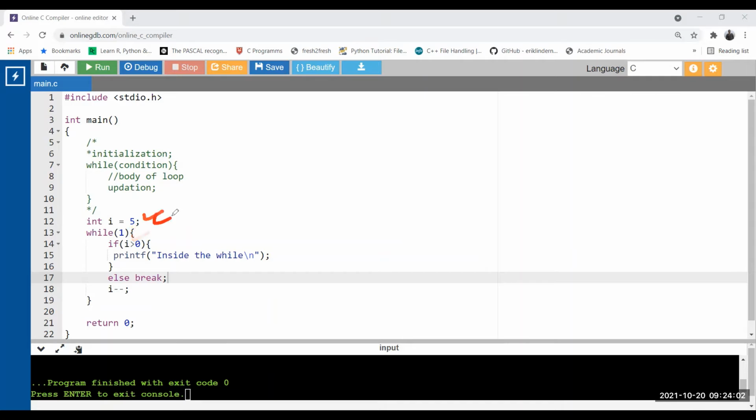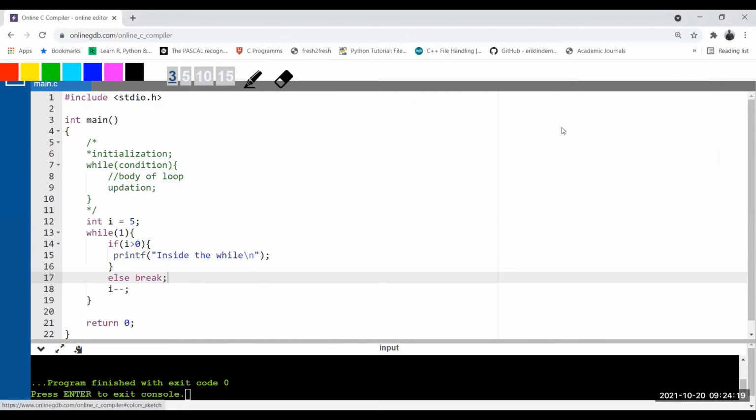At first the value of i is equal to 5. So there is no condition. 5 greater than 0, yes, line printed. Then again i minus minus. If it is true, else will not execute, i minus minus. So i becomes 4. Got it? i becomes 4.